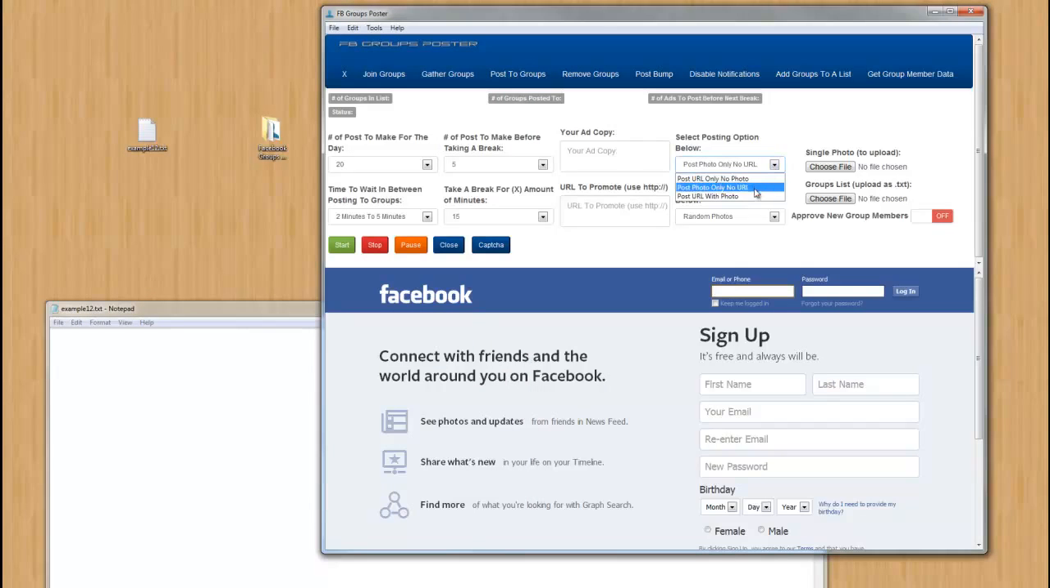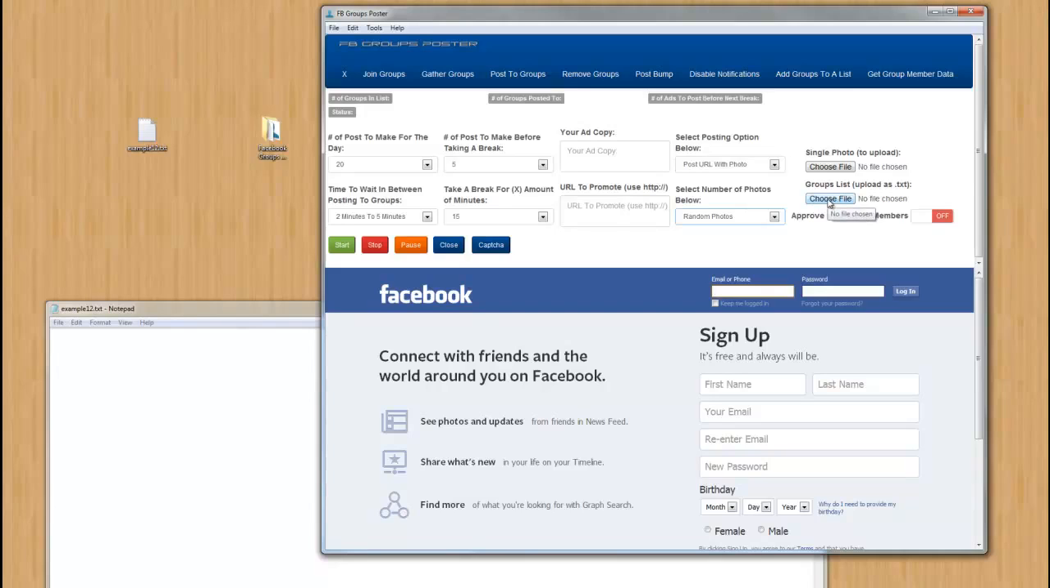So the next option would be post a URL and a photo. Once again, you have an option. Do you want a single photo, or do you want a random photo option? So there you go. The last thing you would do as it pertains to posting to these groups is you